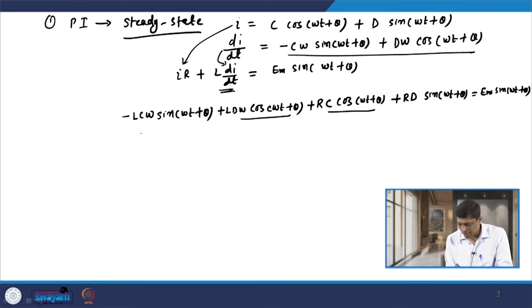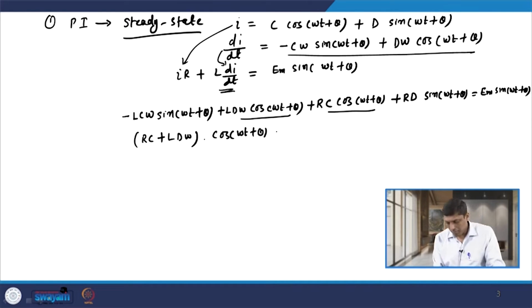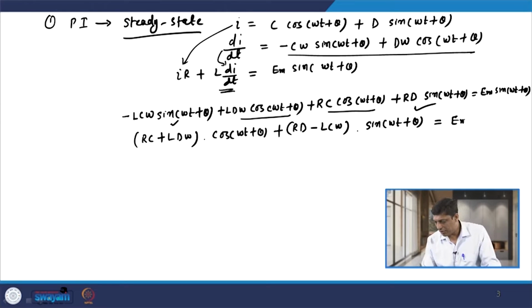So, that is (RC plus L D omega) into cos(omega t plus theta), and then plus, let us combine the sin term. So, we have (RD minus LC omega) into sin(omega t plus theta), the whole equal to, on right hand side, Em sin(omega t plus theta).